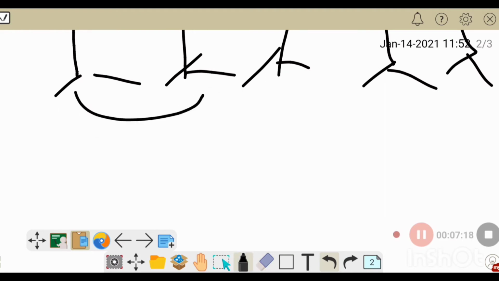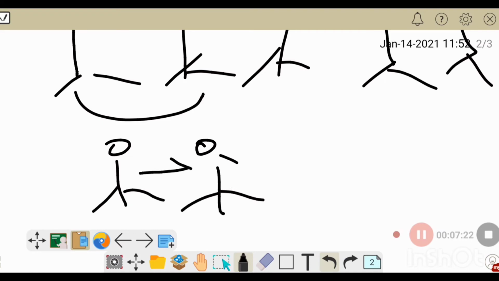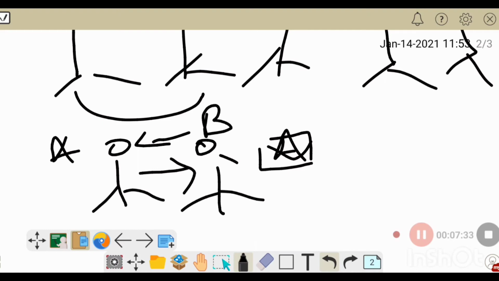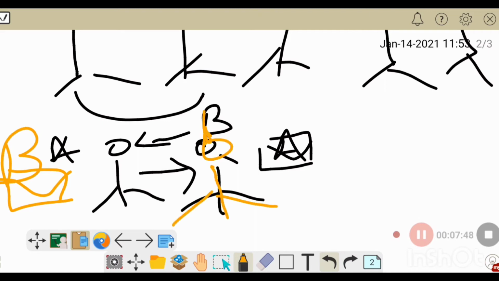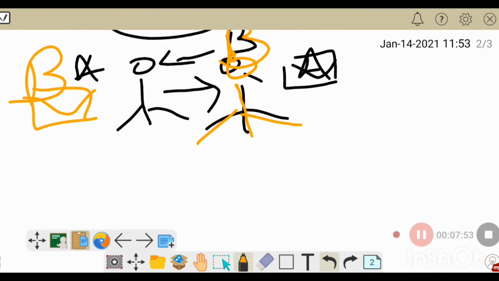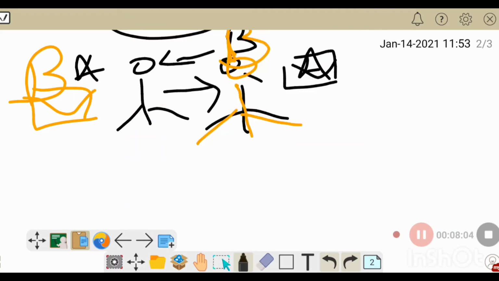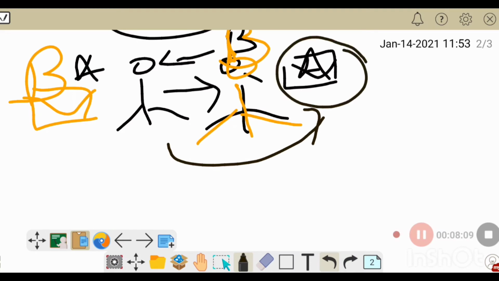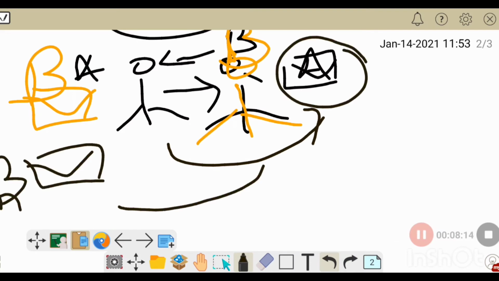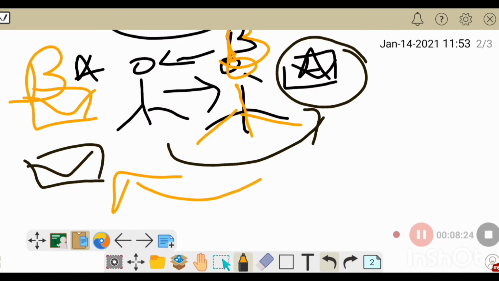Out of these, take two: A gives one letter to B, and B gives one letter to A. So one is a letter from A, and this is a letter from B. But while sending a letter to B, A also keeps one copy with itself. And B, while sending a letter to A, also keeps one copy with itself.